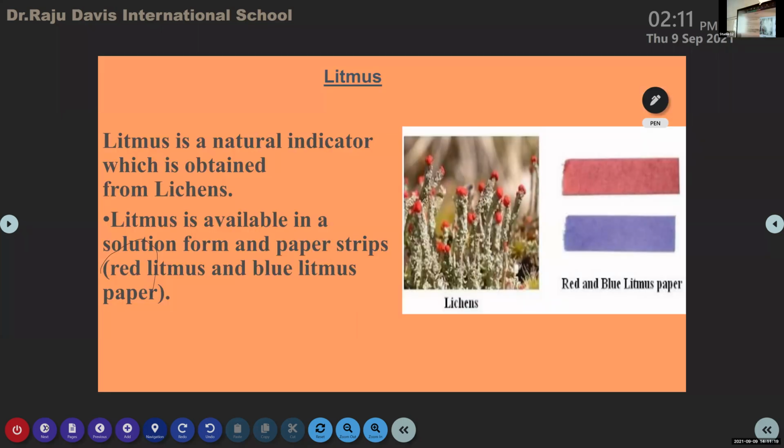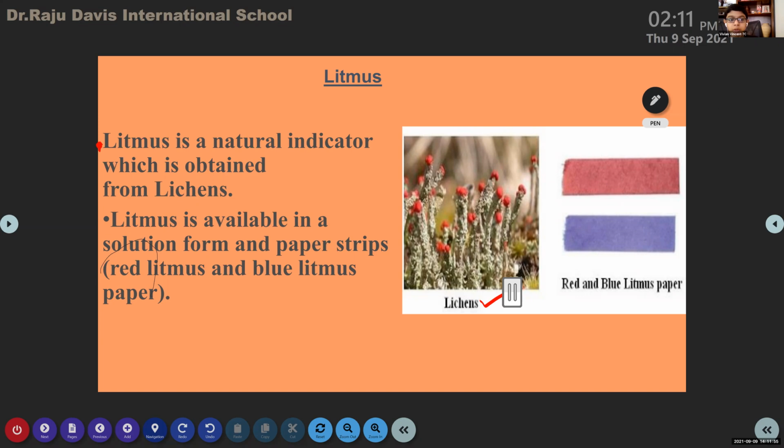Okay, so now we can start the litmus. After writing this, we can do this activity. What do you mean by litmus? Litmus is the first natural indicator. It is a natural indicator which is obtained from lichens. Here you can see the image of lichens. You need to write this. What do you mean by litmus? Litmus is a natural indicator. It is obtained from where? It is obtained from lichens.